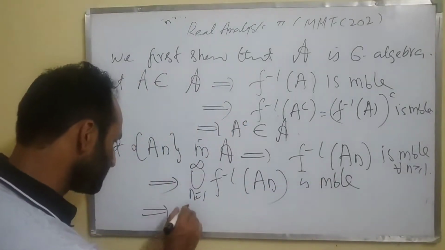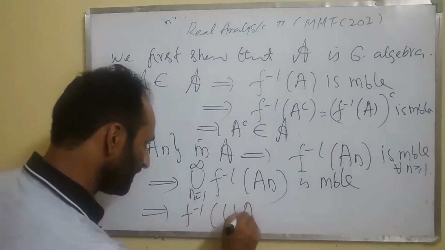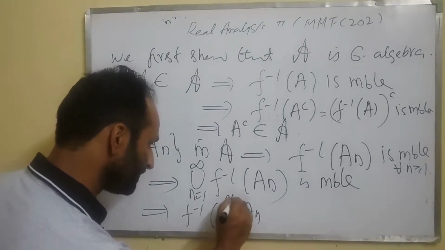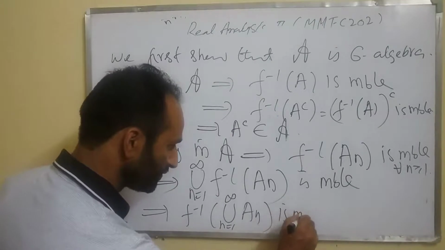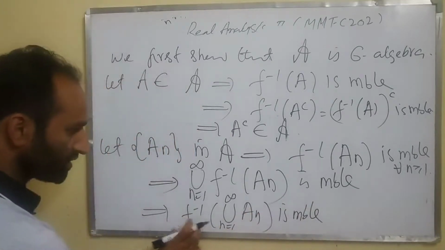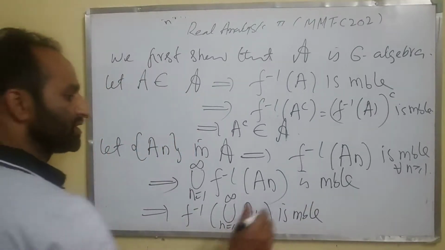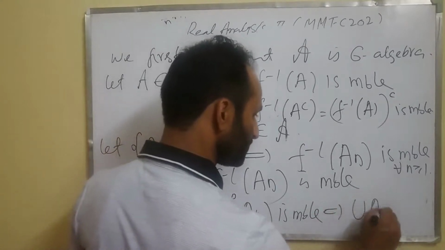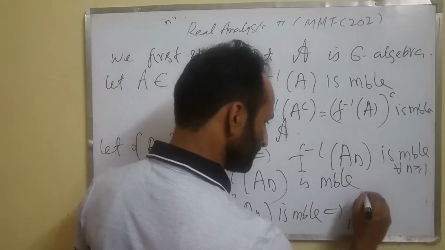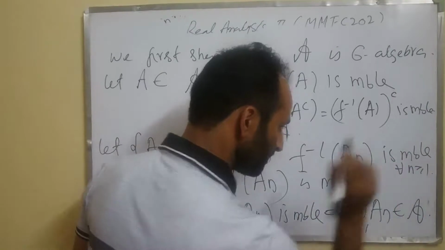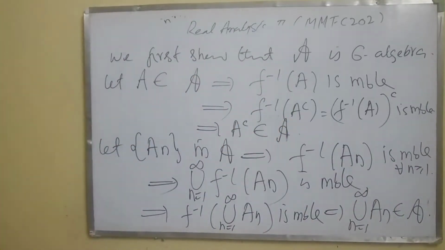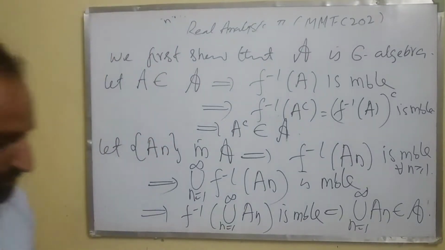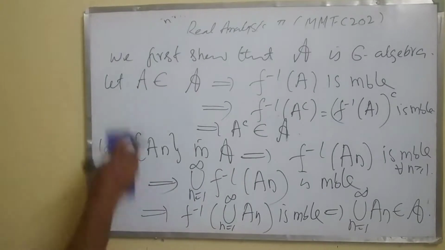So this means f inverse of the union of A n, n runs from 1 to infinity, is measurable. So the inverse image of this countable union is measurable, which means this countable union belongs to cursive A. Therefore cursive A is actually a sigma algebra.